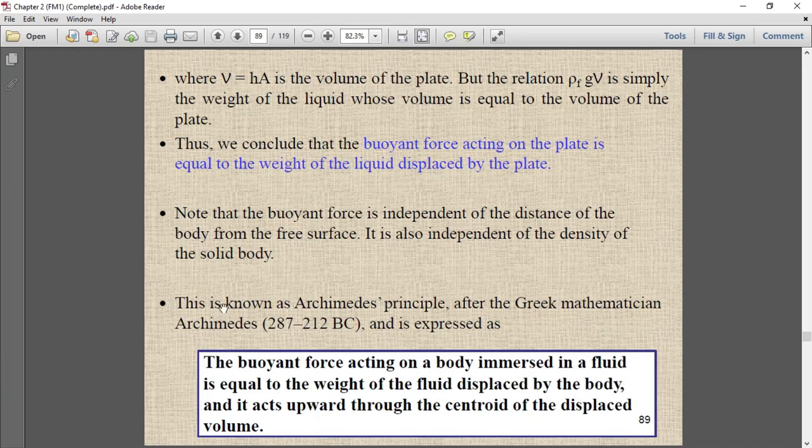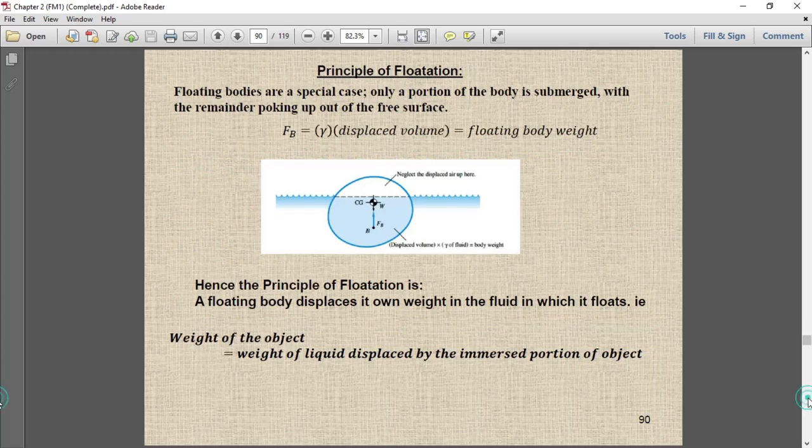So the buoyant force depends on these two factors. Finally, according to the Archimedes principle, the buoyant force acting on a body immersed in a fluid is equal to the weight of the fluid displaced by the body, and it acts upward through the centroid of the displaced volume. Okay, so this is all about buoyancy and buoyant force. So let's move on to the other topic, that is called the principle of flotation.